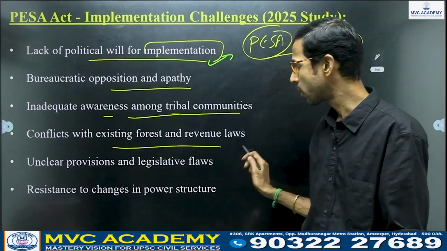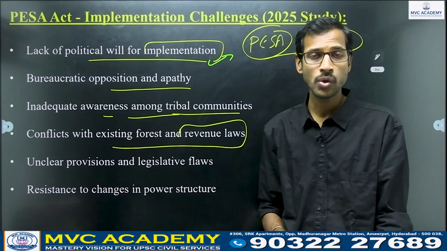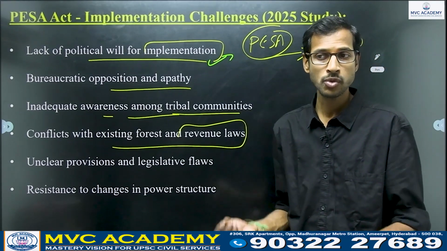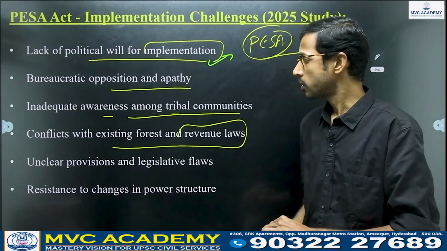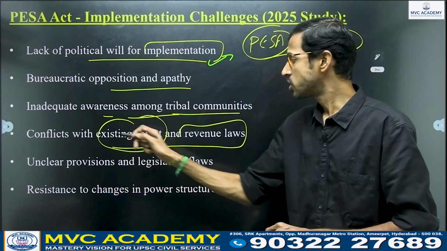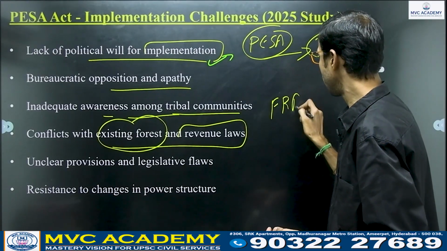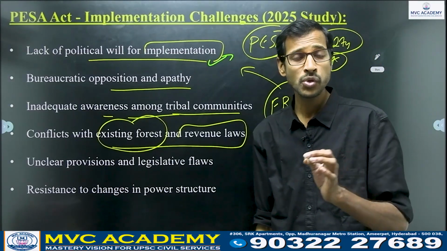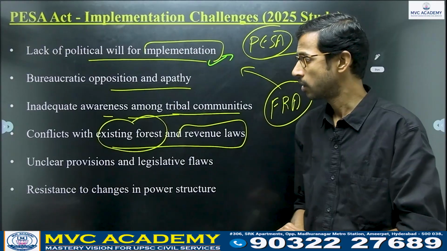Conflicts with existing forest and revenue laws. If you see, whatever we had enjoyed, some provisions were mentioned as safeguards to the scheduled areas, completely conflicting with the existing forest and revenue laws. If you see the Forest Rights Act, they are completely clashing with them. And also other than the revenue laws, forest produce related issues were there, right?